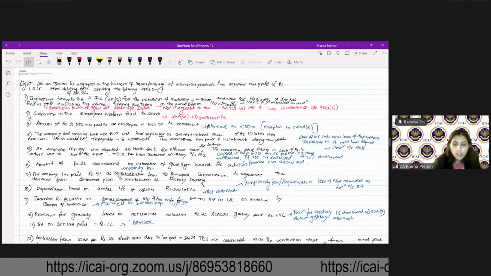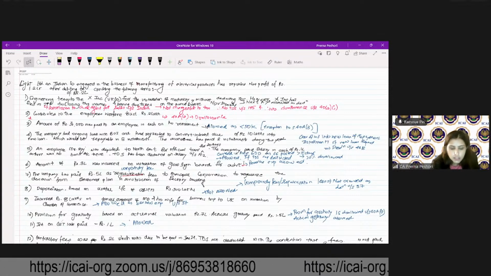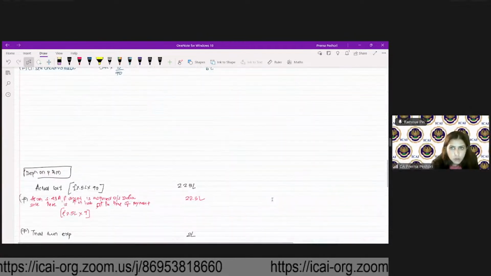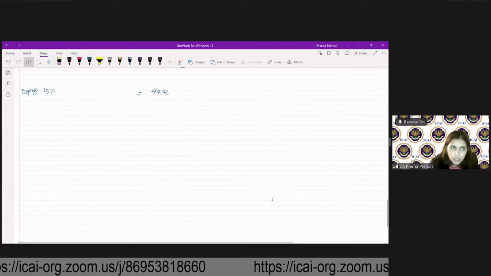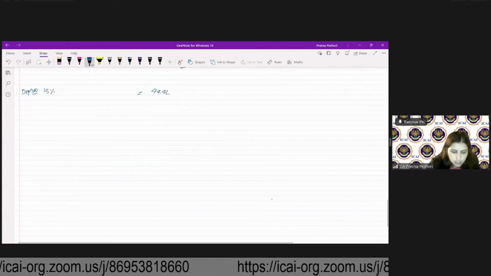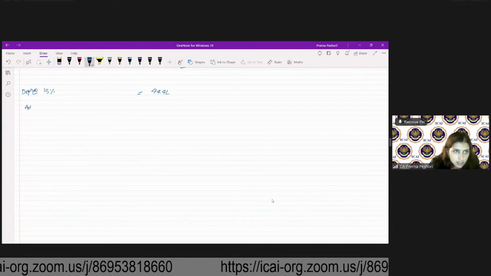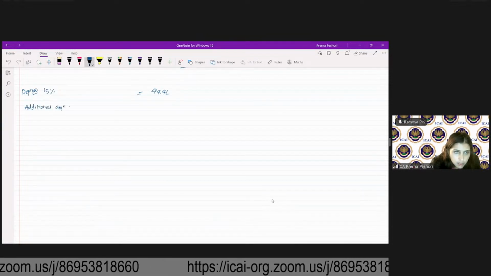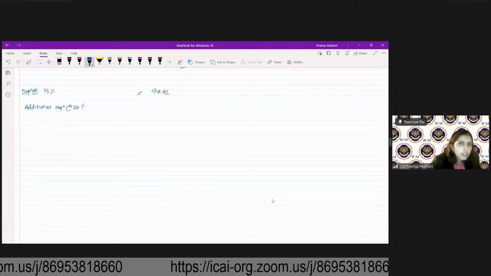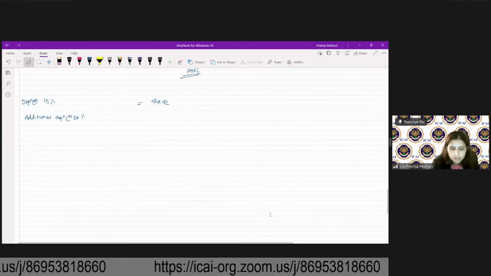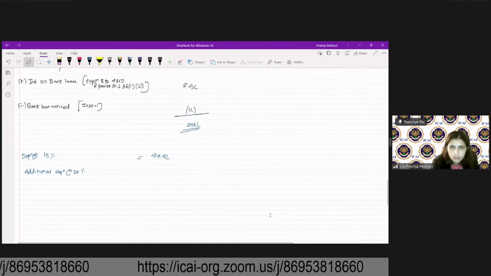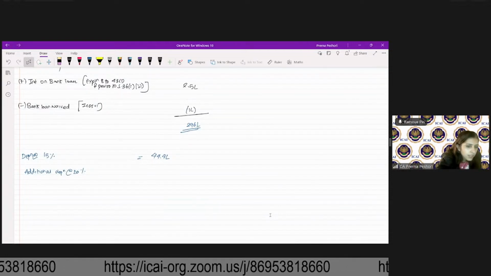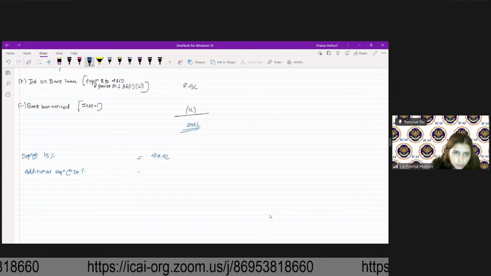So therefore, here it will also be available to this company. So here it is, additional depreciation at the rate of 20%. So 296 into 20%, 59 point.